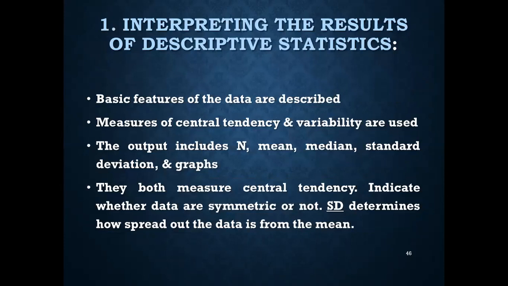Interpreting the results of descriptive statistics. Basic features of the data are described. Measures of central tendency and variability are used. The output includes n, meaning the size of the sample, mean, median, which represent the center of the data, standard deviation, and graphs. The mean and median both measure central tendency and indicate whether the data is symmetric or not. A higher value indicates greater skewness in the data. Standard deviation determines how spread out the data is from the mean.